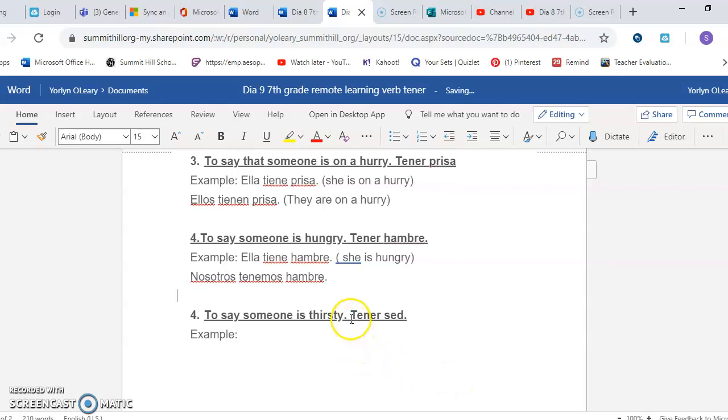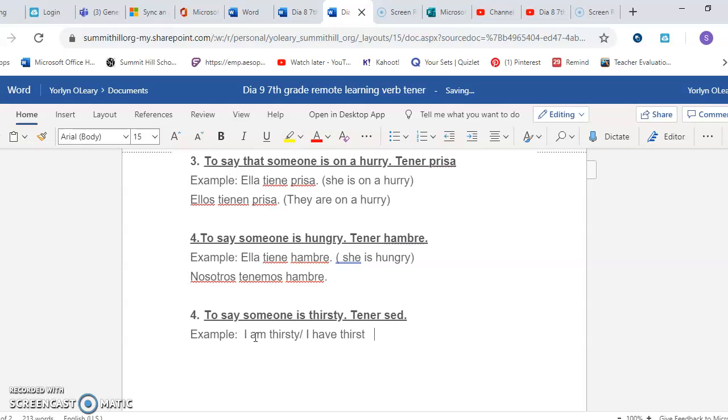Okay? The next example and last one is to say that you're thirsty. And when you say that you're thirsty, you're not going to say I am thirsty. You don't use yo soy. You're going to say tener sed. So if you want to say I am thirsty, we don't say it like this. We literally say I have thirst. That's what we say.